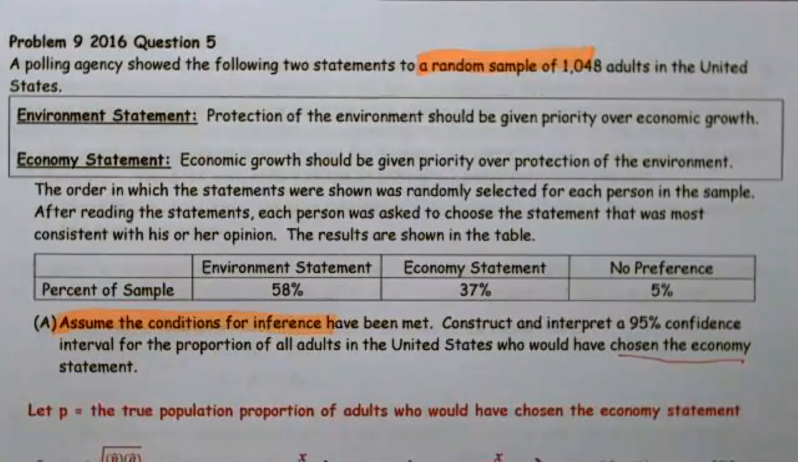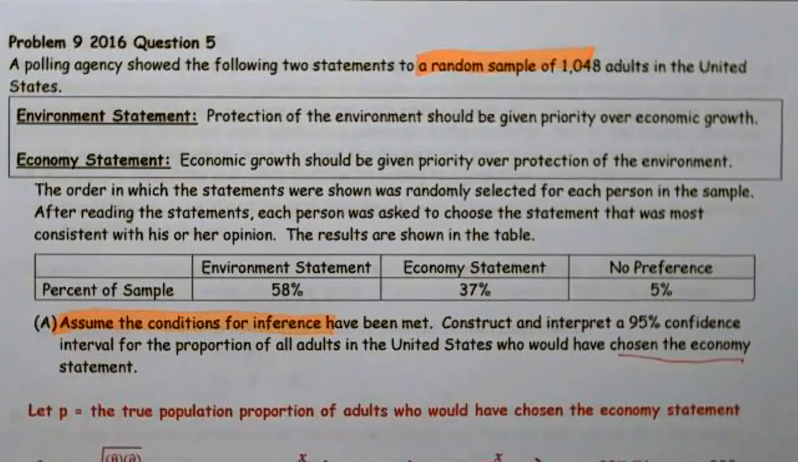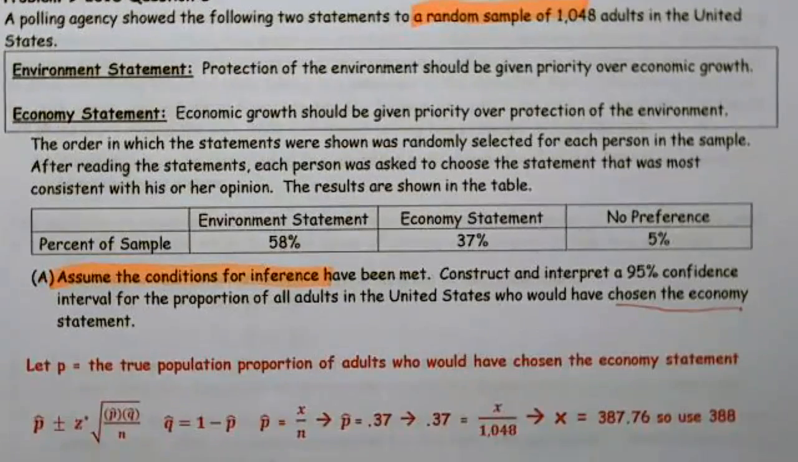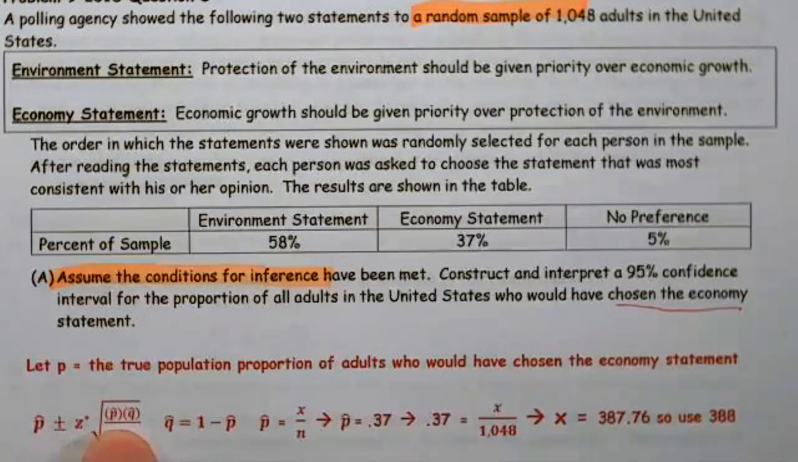So it still satisfies the yes-no condition. All right, so our formula, p hat plus or minus z star, and then we have p hat, q hat. Make sure if you use q hat, you define it. Otherwise, you need to put the 1 minus p. They didn't tell us, and so we know p hat equals x over n.